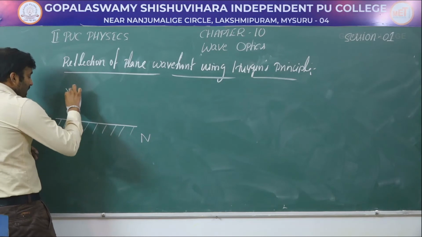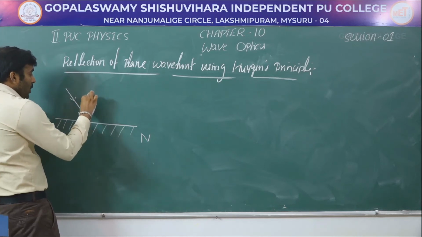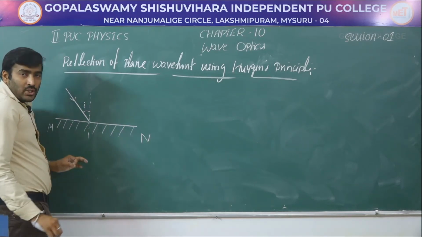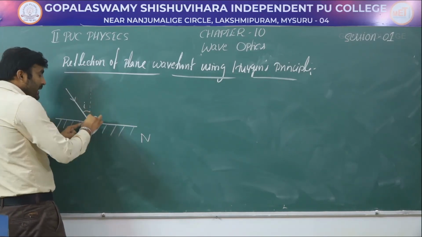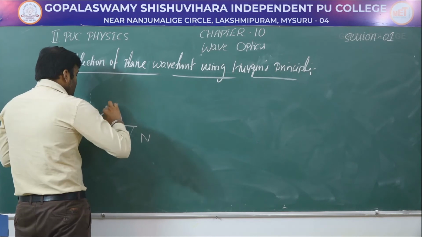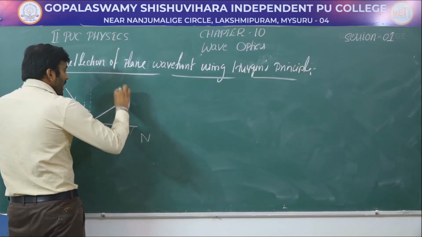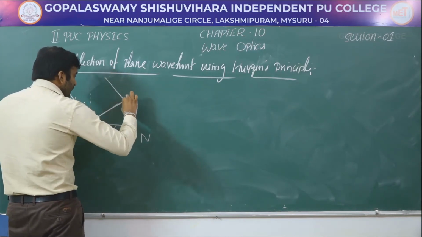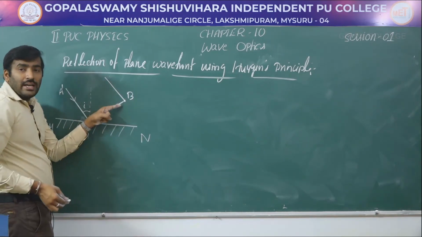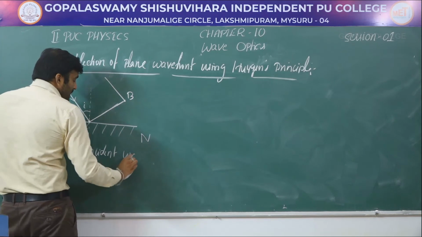Let an incident light be falling on this reflecting surface in this direction, and if you draw a normal, this is the normal, and we can call this the angle of incidence. Now let us draw an incident wavefront which is perpendicular to the direction of the incident light. So this is the direction, and this is the incident wavefront. If this direction of the incident light is A dash A, and this is a point A, let me say AB is the incident wavefront.